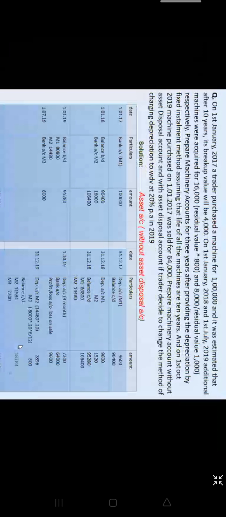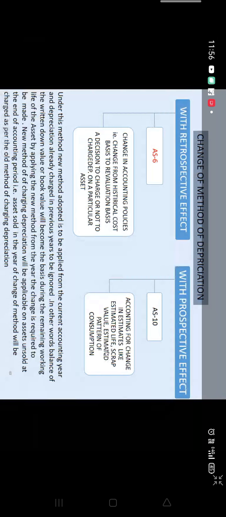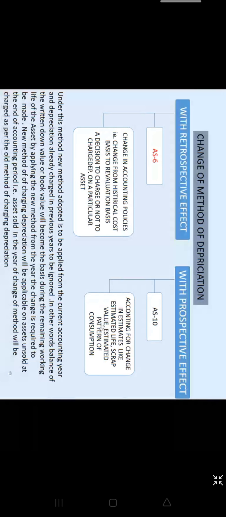Okay. So this was regarding the 3 things that I have taken so far that come under change of method. Let me go back to this. I have taken change in the estimated life. I have taken change in the estimated scrap value.